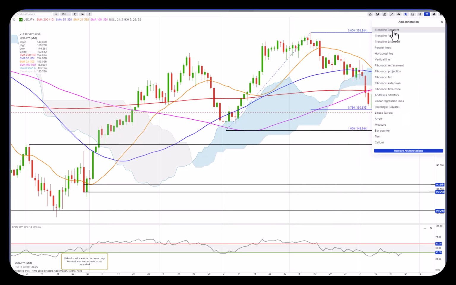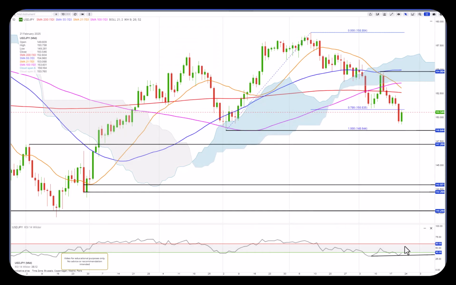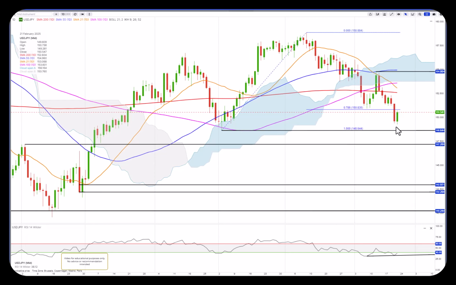The RSI values are moving a little bit higher where the market moves lower, so that indicates we could see some trend exhaustion. Still, there is a risk down to the 148.60 level and possibly lower, because we are in a downtrend, but it is weakening. So let's see the next couple of days.